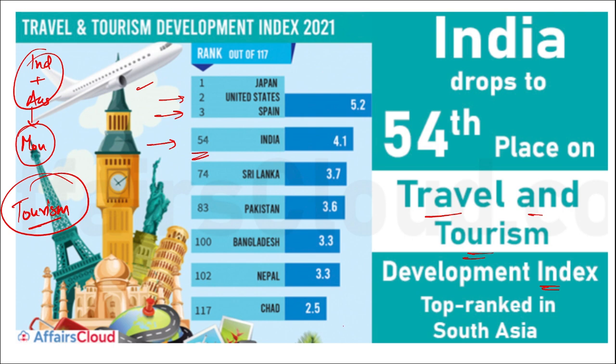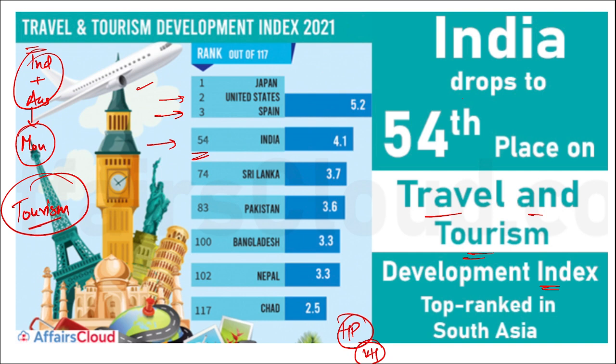Apart from this, also remember, even many Indian states are heavily dependent on the tourism sector. Say for example, Himachal Pradesh, Uttarakhand. These are some of the states that are heavily dependent on the tourism sector, because as the tourists go there, they spend, and that is the source of earning for the people living in those areas. So tourism, as we say, service sector is a very big sector that is providing the economy a boost. So remember, tourism is also one such sector that provides the economy, or you can say particular areas' economy, a boost.